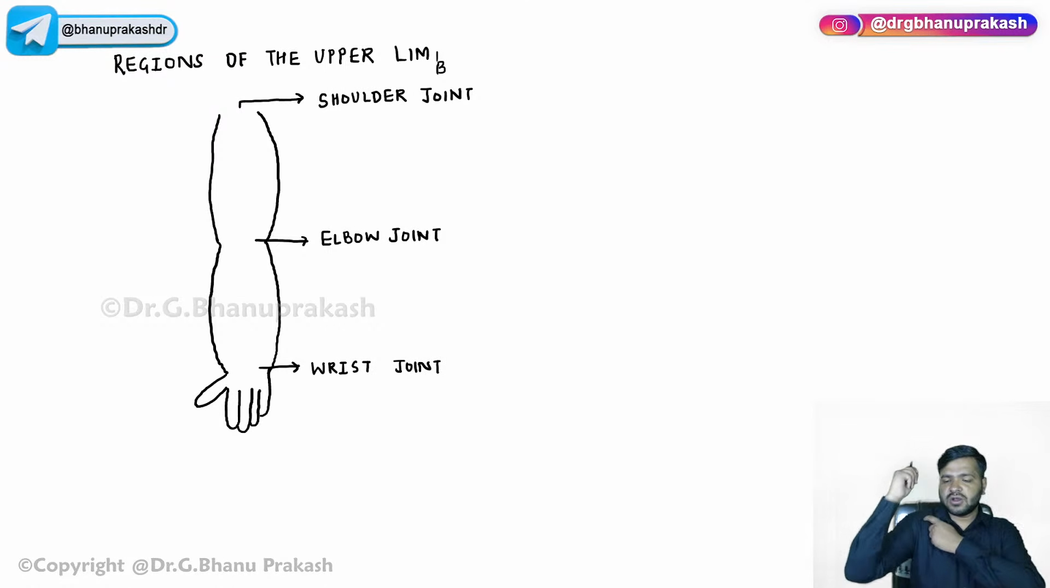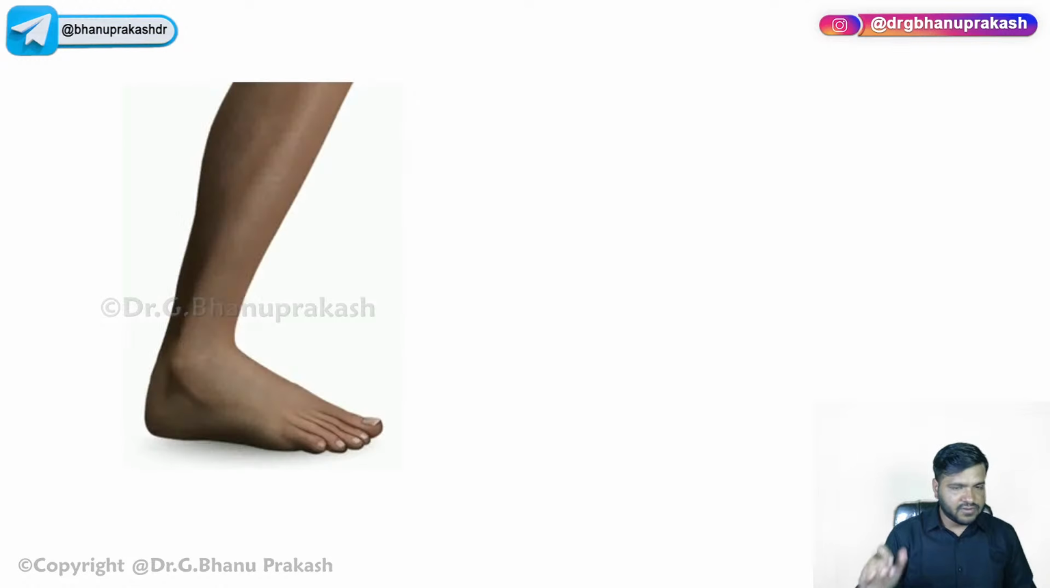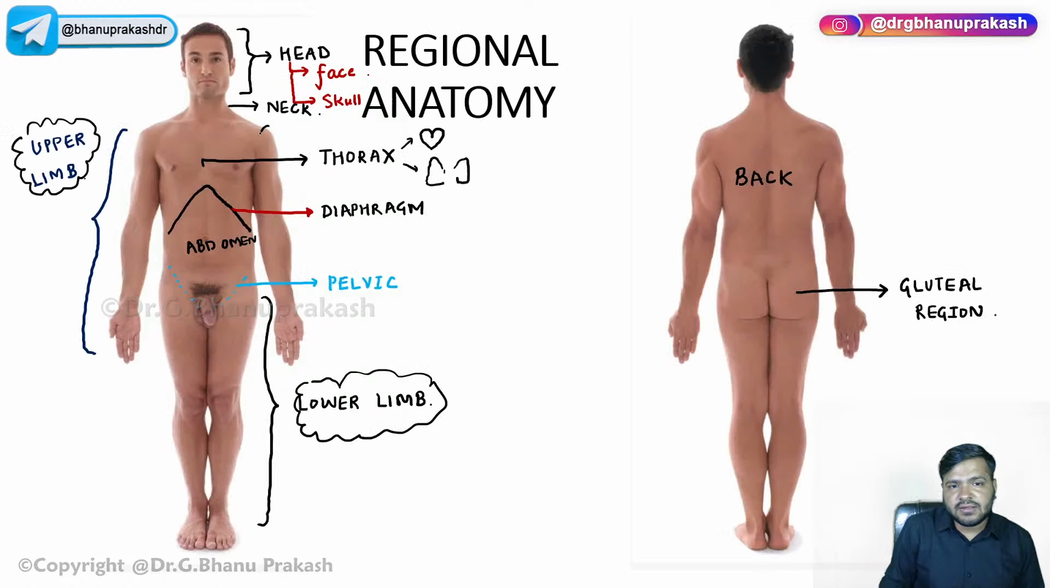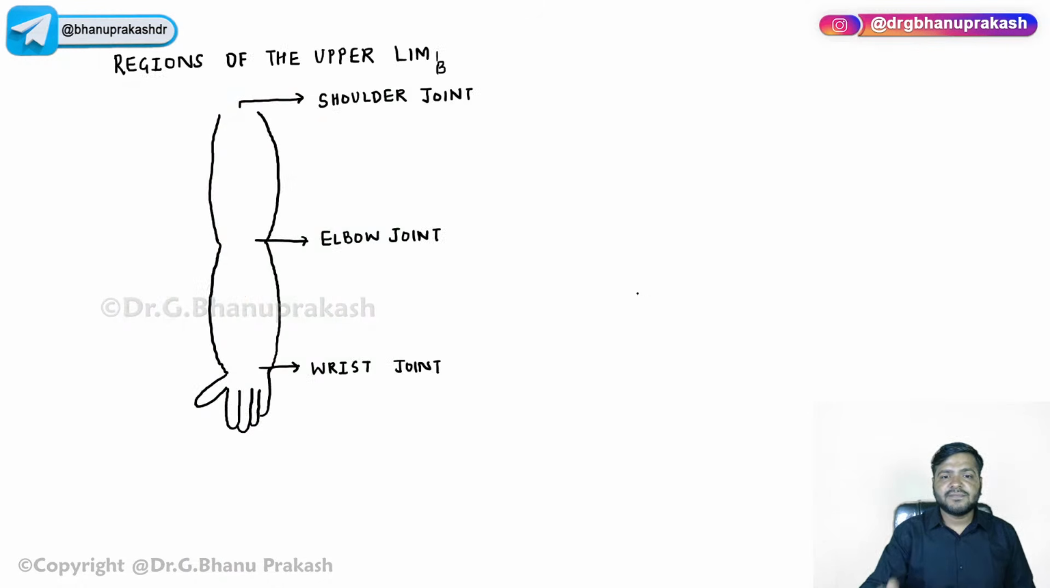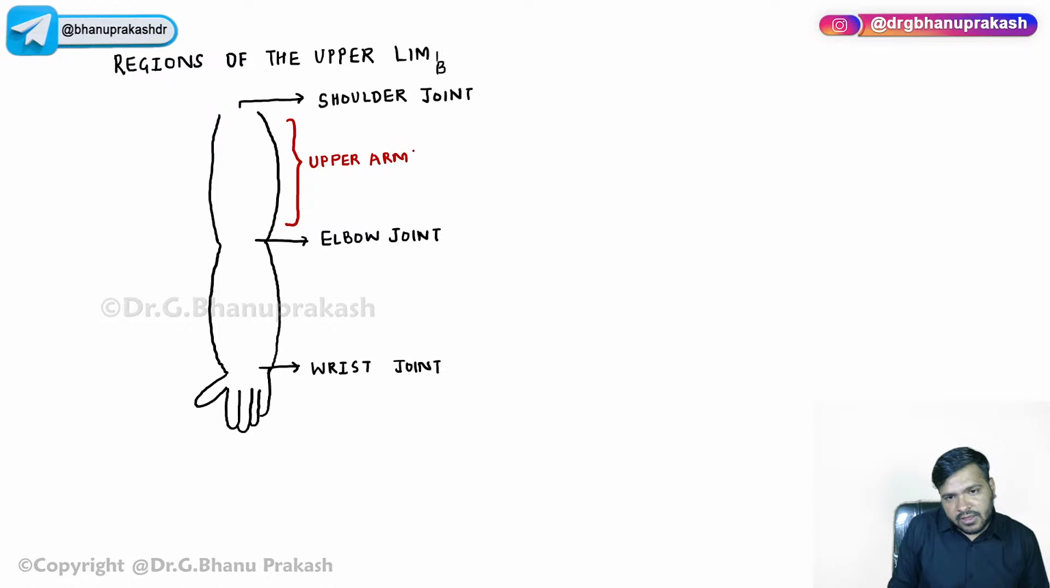Now, from the shoulder joint, guys, you can just see over here in the picture as well that this joint, it is the shoulder joint. Then we have this elbow joint over here, and over here we have something called as the wrist joint. So we have three joints, right? From shoulder joint to the elbow joint, this region, it is called as the upper arm. It is called as the upper arm, or in Latin, it is called as the brachium.